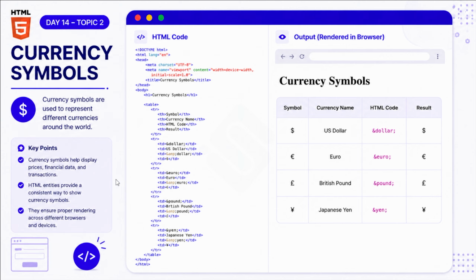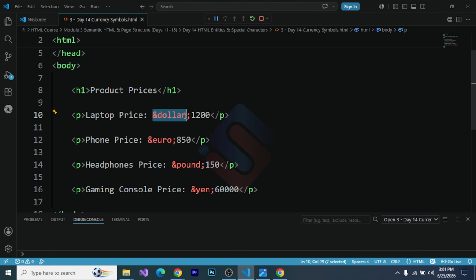So let's take the example. &dollar; displays the dollar currency symbol, and then &euro; displays the euro symbol. &pound; displays the pound symbol, and &yen; displays the yen symbol. These entities are commonly used in online stores, invoices, payment systems, and financial dashboards.